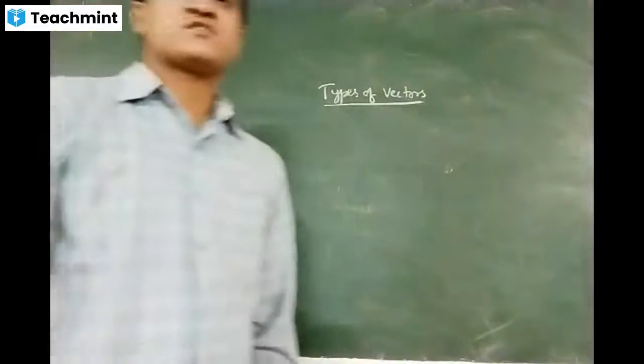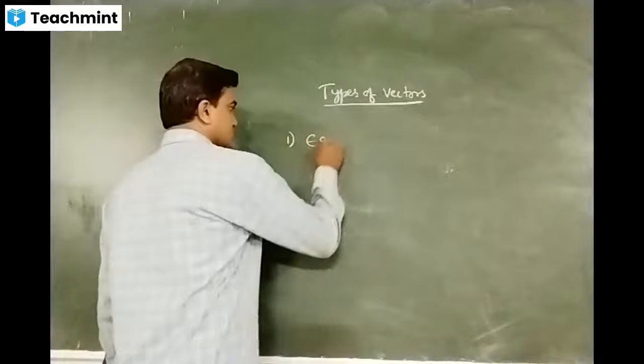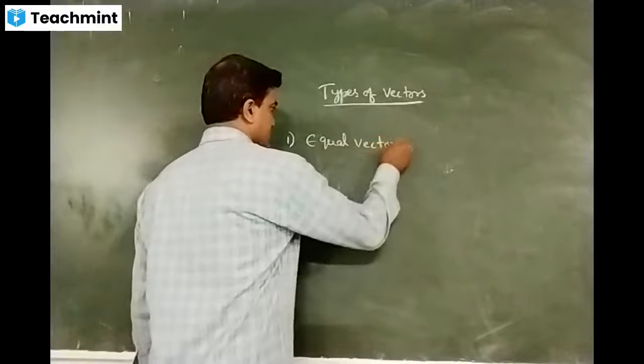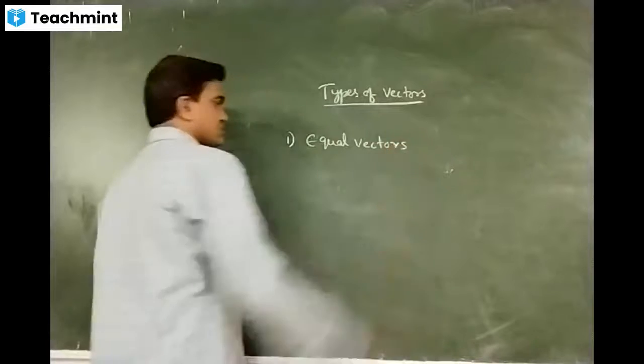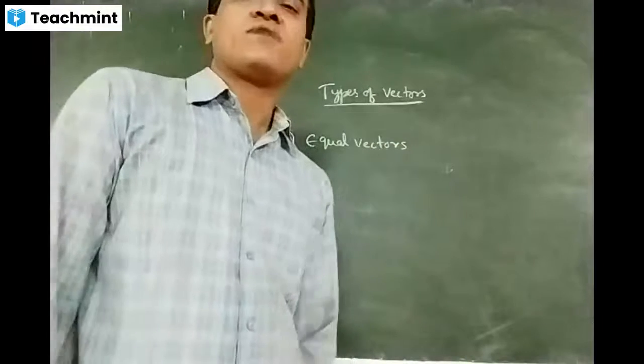Let me discuss the first type of vector: equal vectors. The name itself says equal vectors.